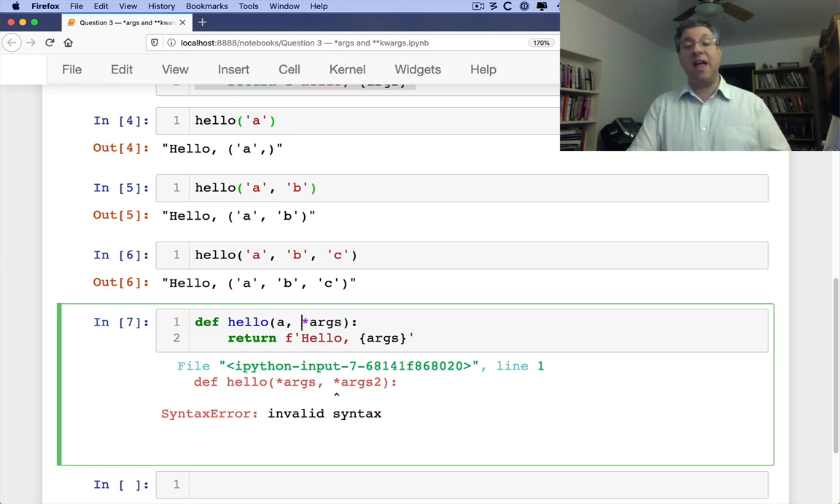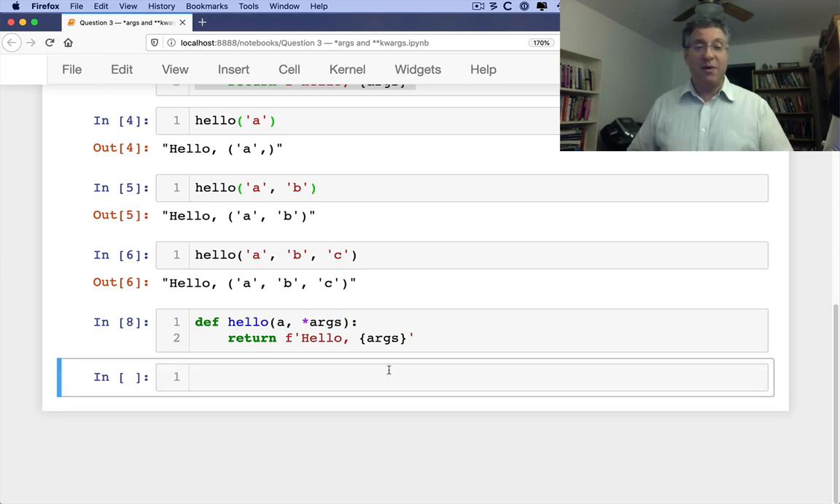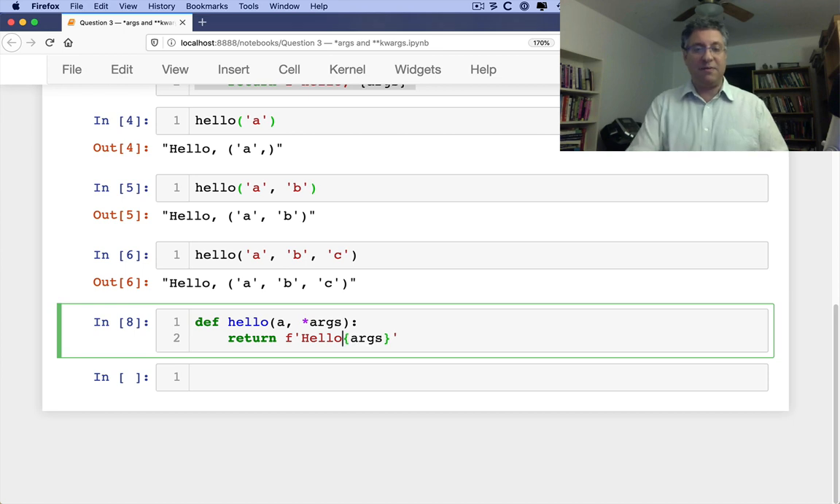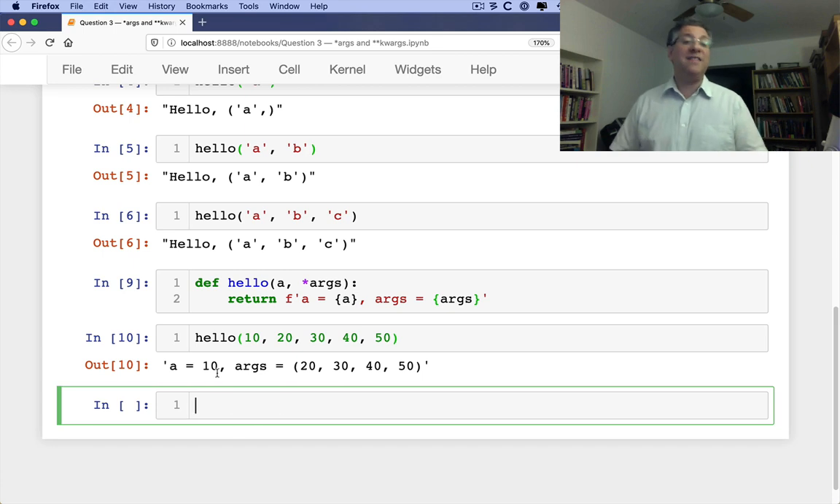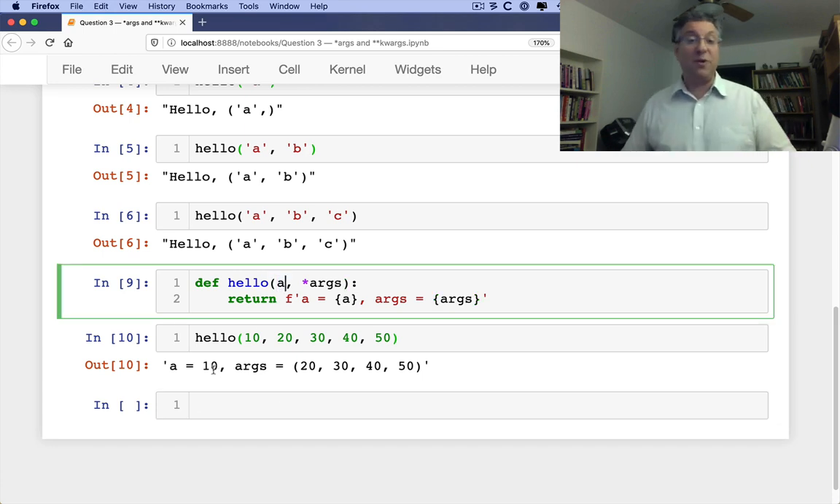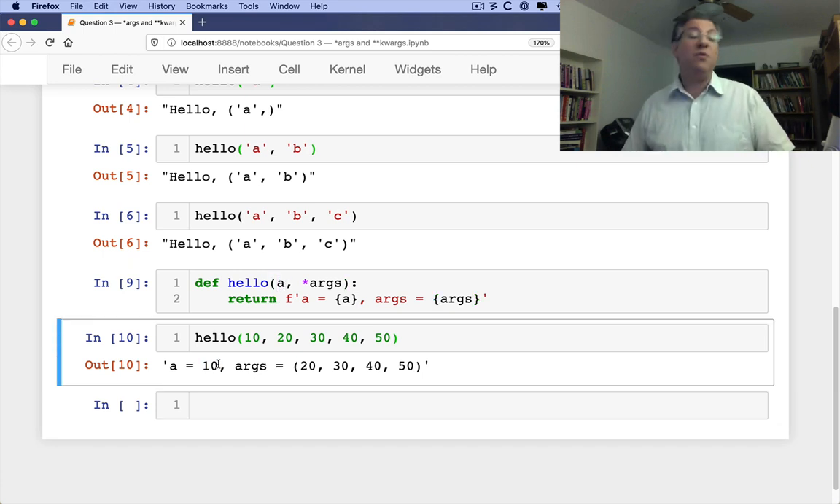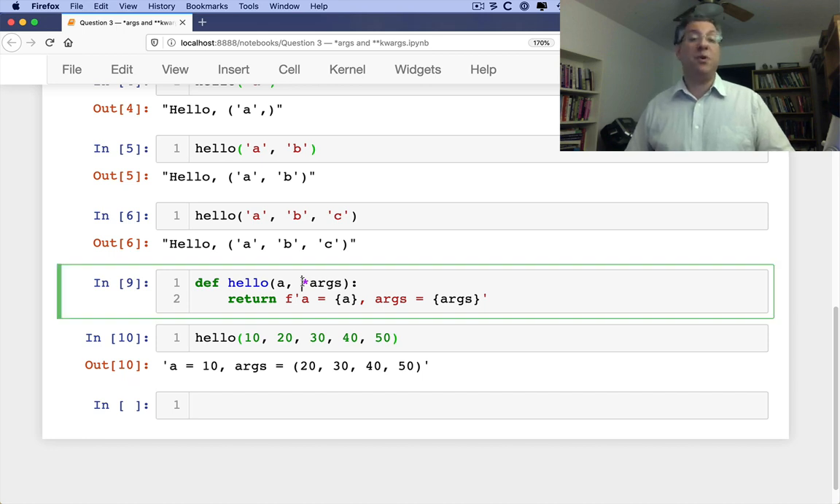If I say here A and args, well, now watch what happens. I'm just going to make this here A equals A and args equals args. And so now when I say hello of 10, 20, 30, 40, 50, well, now A is going to be 10 because it's the first parameter, so we got the first positional argument. And the rest of the positional arguments were all turned into a tuple and passed to args. And so this is a typical way you're going to want to do it.